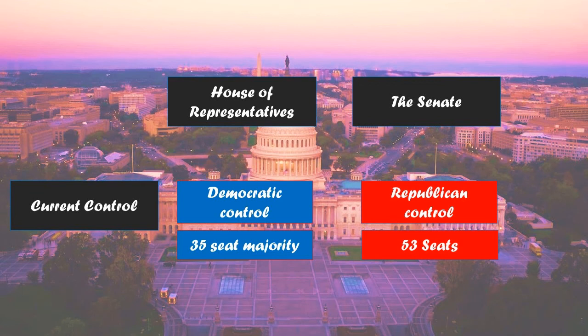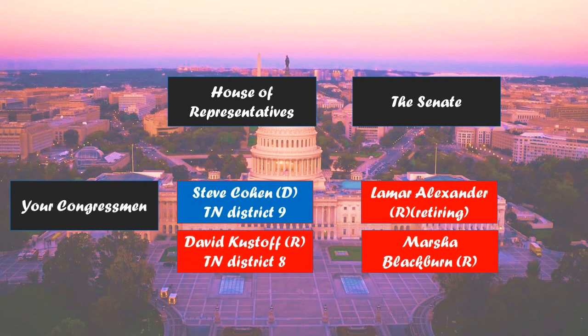Over on the Senate side, the Republicans have 53 seats, so they have a majority there. So in a situation like this, we've talked about the lawmaking already. This makes it incredibly difficult for Congress to pass law. The only law that's going to get through both bodies here would be things that are agreed to by Democrats and Republicans.